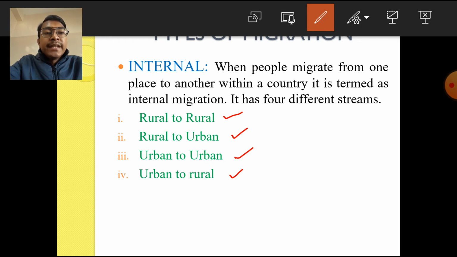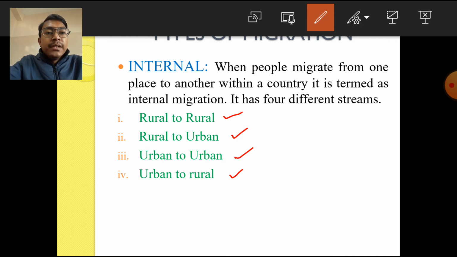Okay. The next, urban to urban migration. Urban to urban migration is another type of internal migration, and in this case the people living in the urban areas migrate to some other urban area. For example, people living in Kolkata migrated to Bangalore or Mumbai.